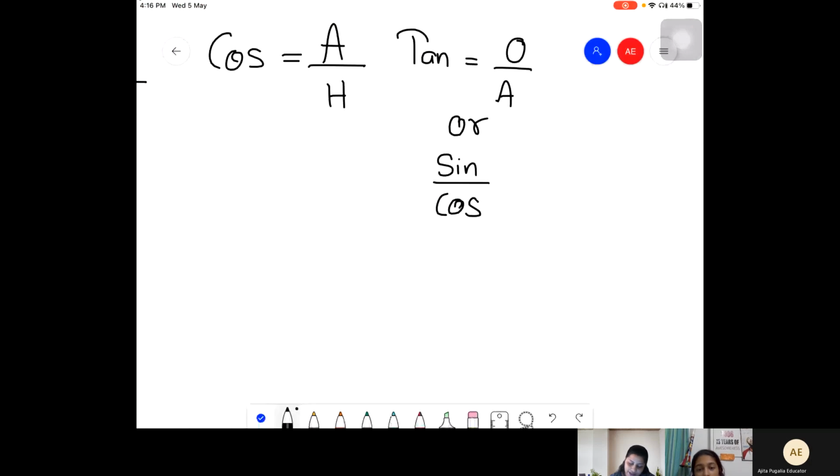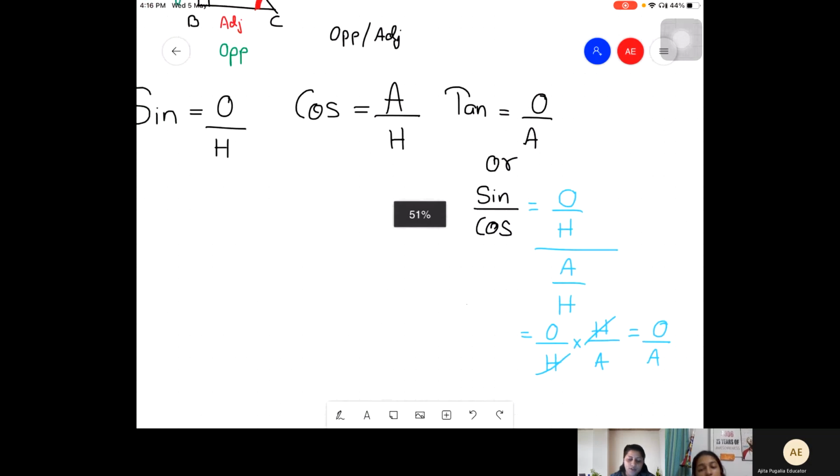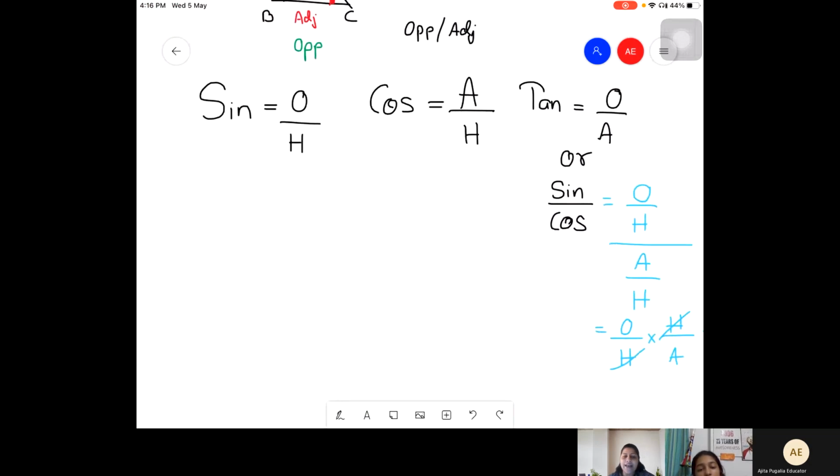See, if I say sine upon cos, sine is what? Opposite by hypotenuse divided by adjacent by hypotenuse, which eventually becomes O upon H multiplied by H upon A. H cancel, so you get O upon A only, right? So what is the formula? Sine stands for opposite by hypotenuse, cos stands for adjacent side by hypotenuse, and tan stands for opposite side by adjacent side.